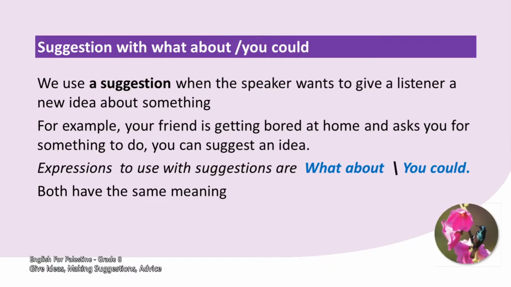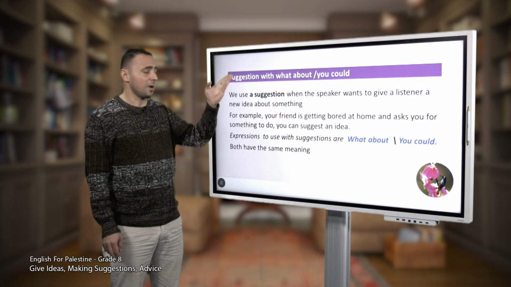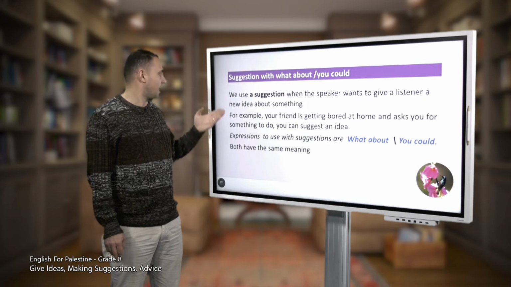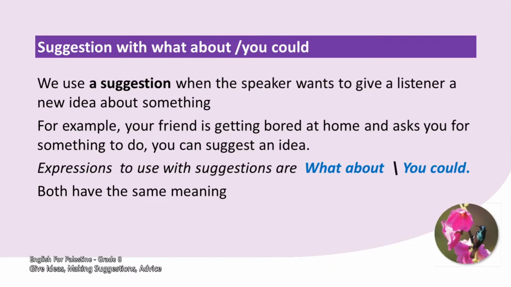And now, suggestion with what about and you could. As you have just seen, we used what about and we used the expression you could. Let's read. We use a suggestion when the speaker wants to give a listener a new idea about something. For example, your friend is getting bored at home and asks you for something to do. You can suggest an idea.